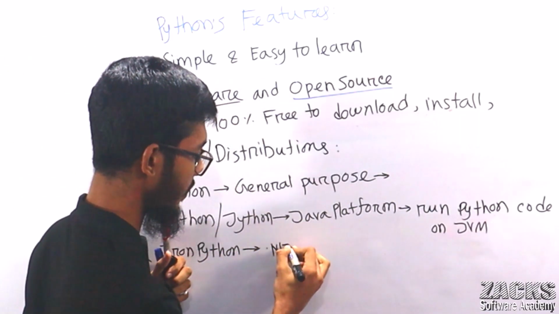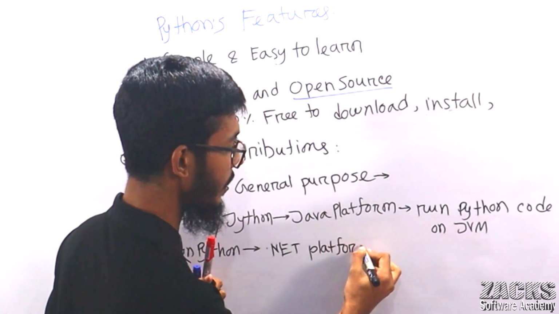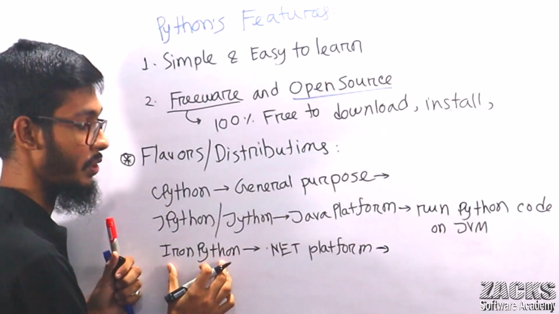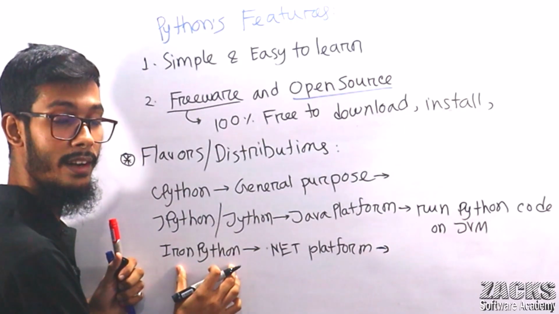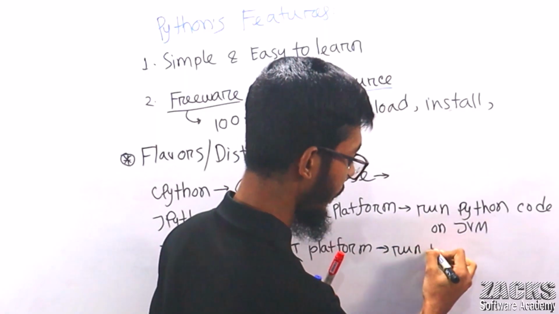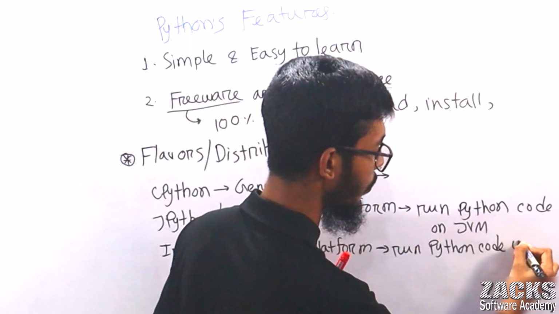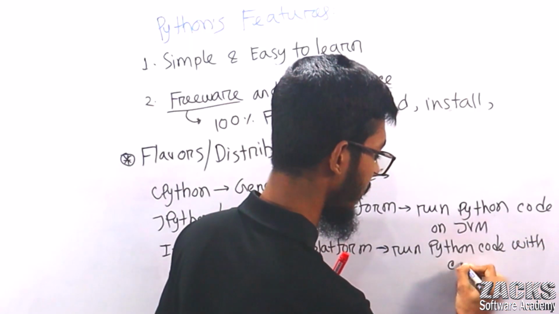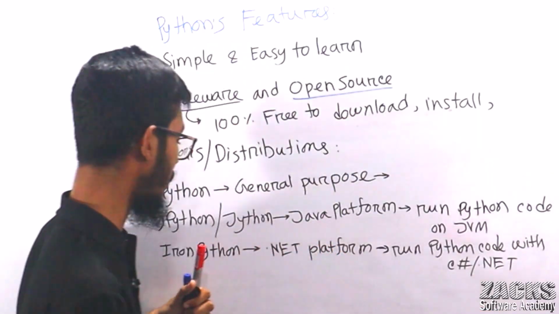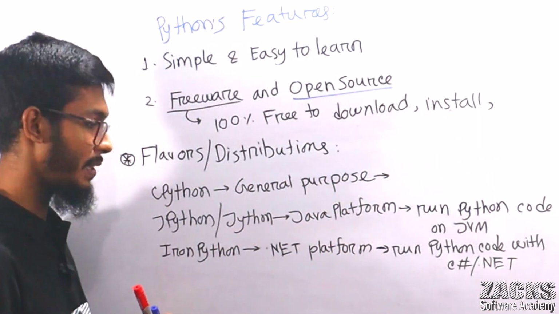This distribution can run Python code together with C sharp or .NET. Any confusion to understand? I'm simply explaining some flavors and just sharing this information, nothing more than this.